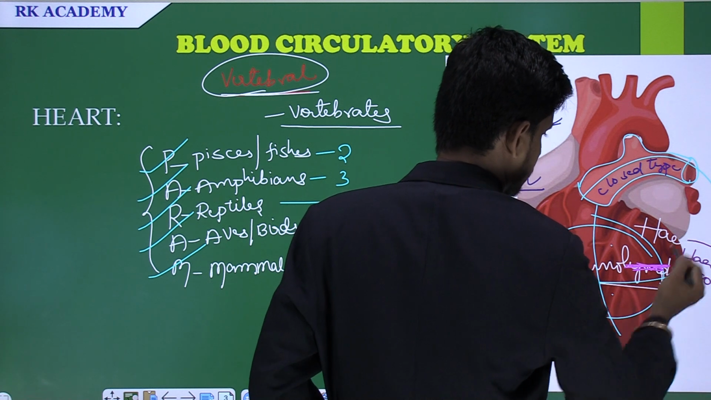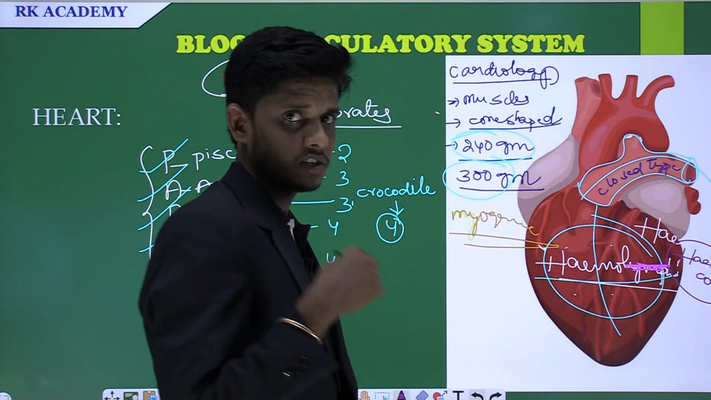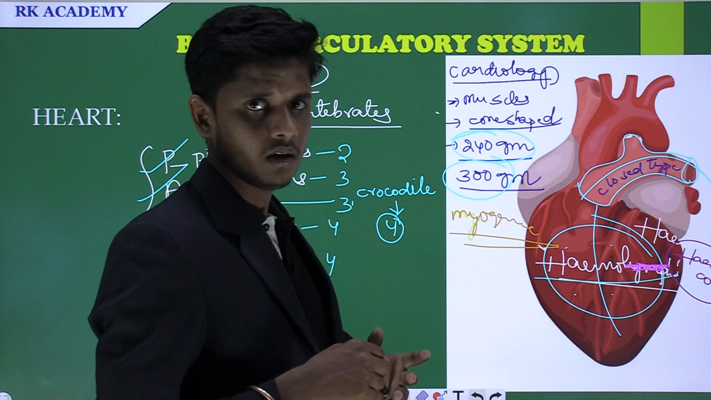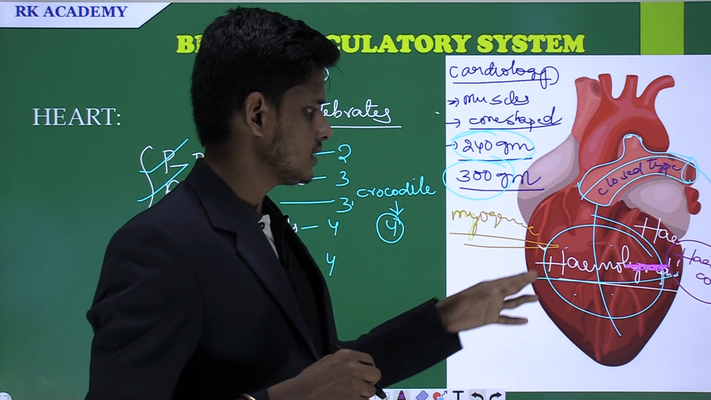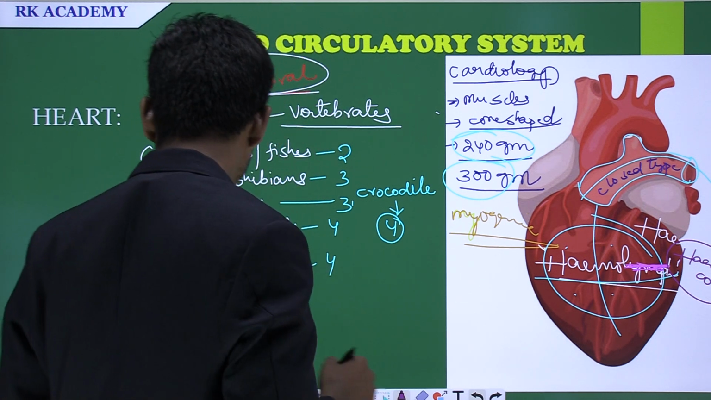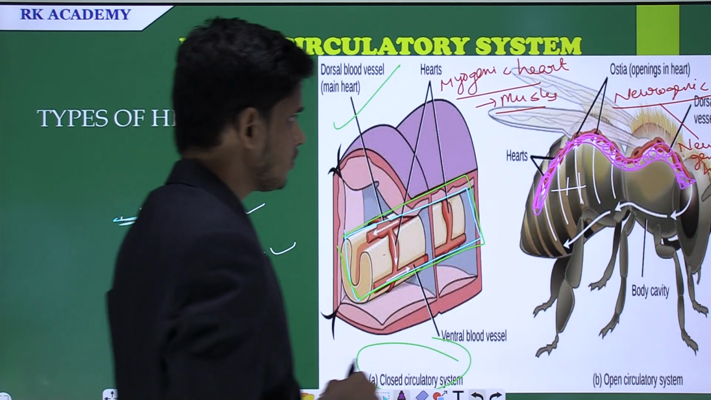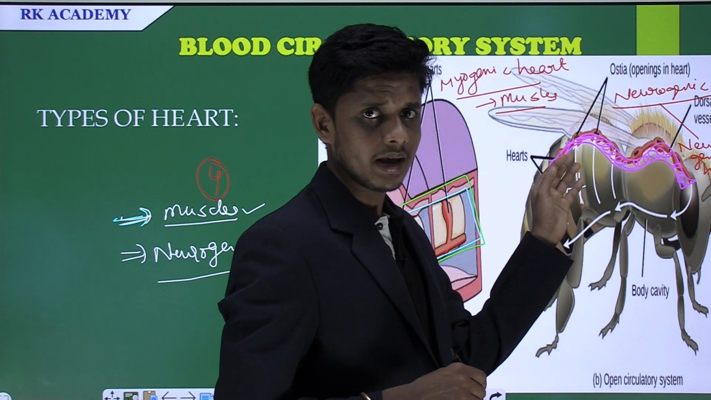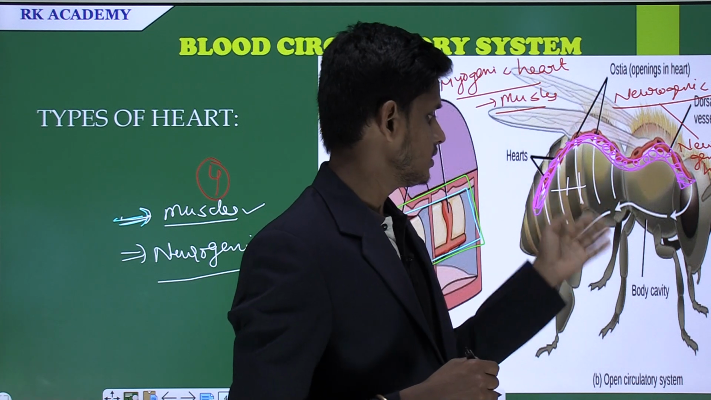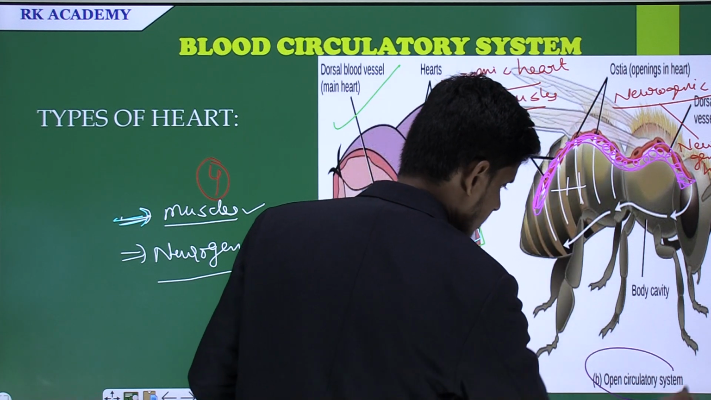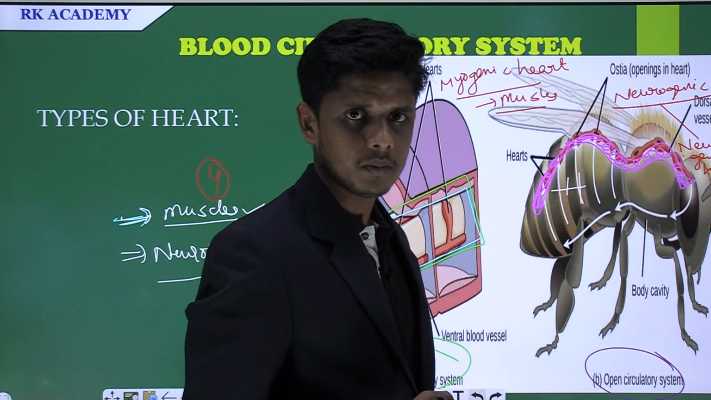Hemocoel, where the blood flows through the cavities, and such type of organisms possess the hemocoel. Not hemolymph, it is just hemocoel. And come to the next one. In the open type of circulatory system, the blood flows through the cavities or sinuses, and it is called hemocoel. Such a type of circulatory system is called the open type of circulatory system.